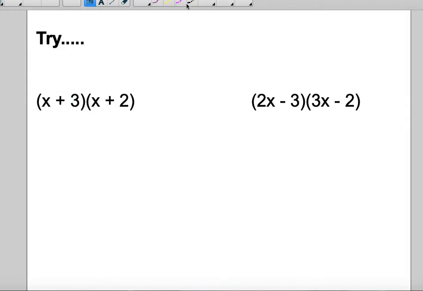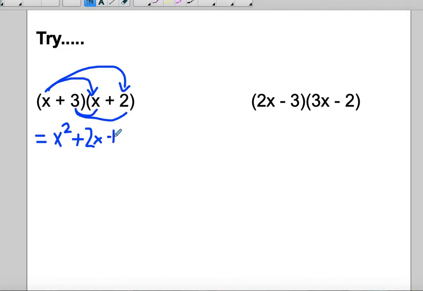So it says try these. I'm going to use distributive property to solve these questions. So I'm going to distribute x into here. If you remember from grade 9, when you multiply x's with the same base, you add the exponent. This is where the x squared is coming from in the previous slide. So x times x is equal to x squared. x times 2 is positive 2x. And then we're going to distribute the 3. So 3 times x is positive 3x, and then 3 times 2 is positive 6.